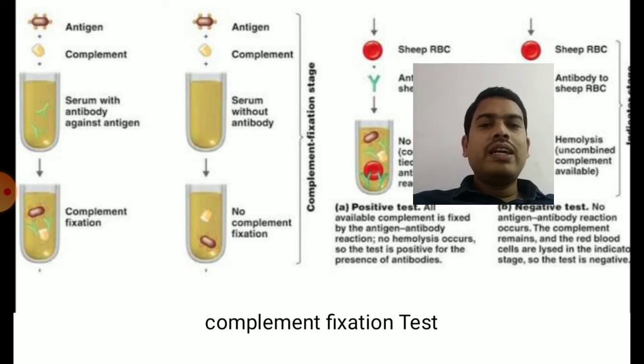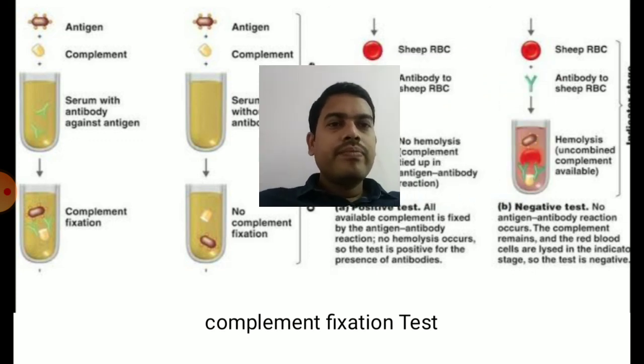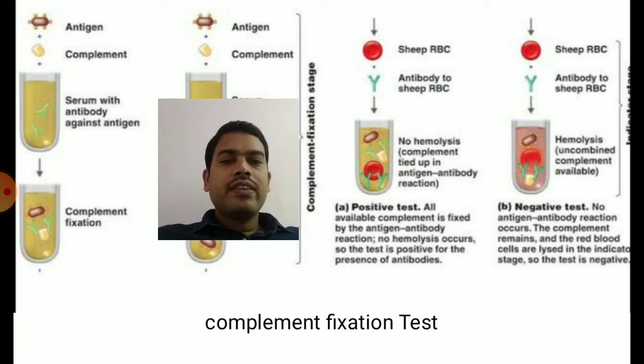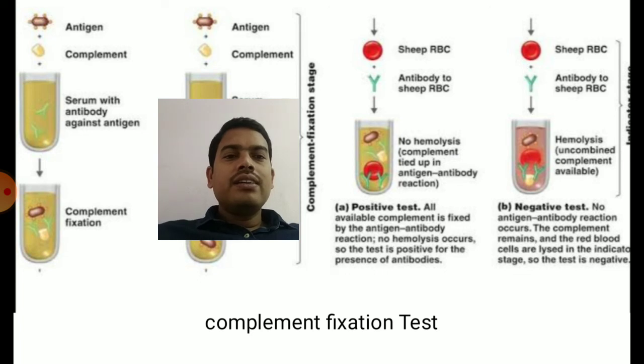Whenever the patient serum contains antibodies, if you add the test reagent, the complement will be fixed. If the patient serum does not contain any antibodies, then complement is not fixed. So that is the complement fixation test. So you can see the diagram on the right hand side. It's a test kit for the complement fixation test where sheep RBC is used to identify whether complement is fixed or not.